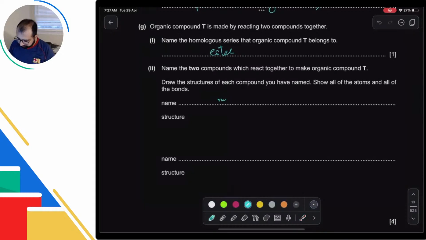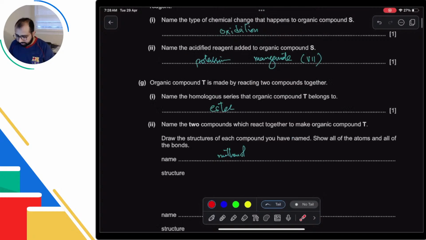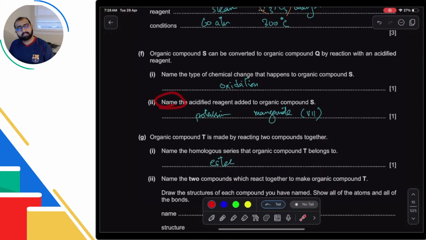So methanol and butanoic acid. Now remember, every time they ask you for a name, you must give a name. For example, in the previous question, they asked you to name it. So you cannot just write the formula. Here they ask you to name it. You must write the name. If you write the formula, you will not get the answer even though your answer is correct.